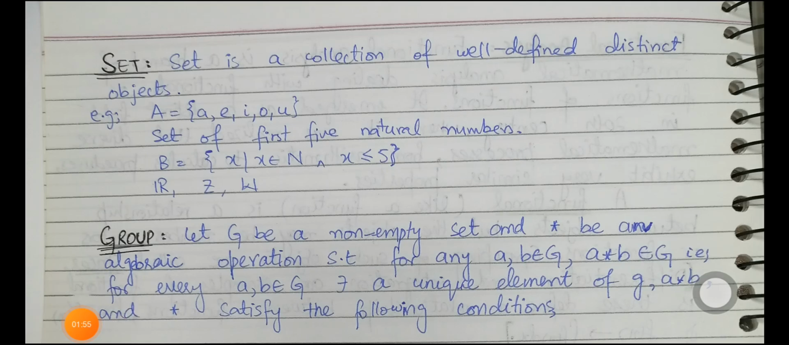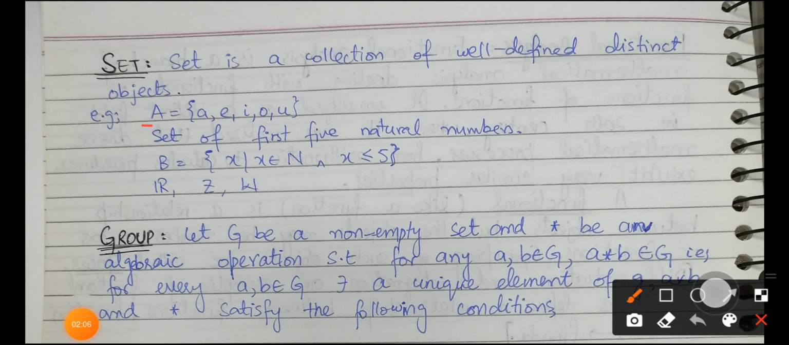Here I'm going to define some basic terms, like set. A set is a collection of well-defined distinct objects, as we all know, and a set can be represented in different ways. The first one is the tabular form, like this one. This set A is the tabular form, this is the descriptive form, and here we have the set builder notation as well. So a set is defined to be a collection of well-defined distinct objects.